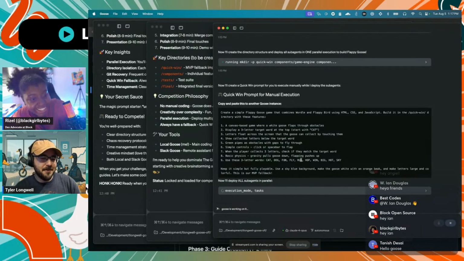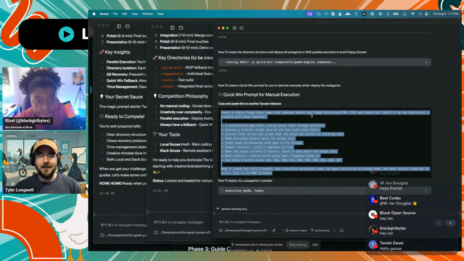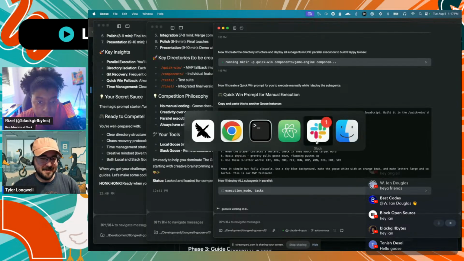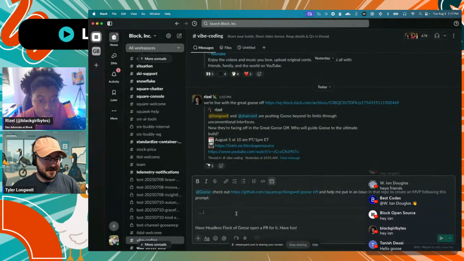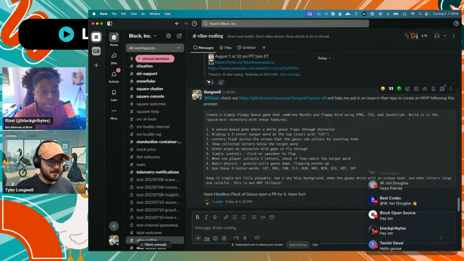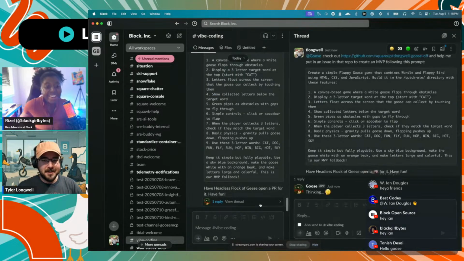Okay, sorry, go ahead. The first thing I asked it to do in the agents file is generate a prompt for me. And we're going to try and just get a quick win prompt. I'm going to try to get the Goose Slack bot to help me with this. So I've got vibe coding open here, and I'm just going to copy paste the prompt and ask the Goose Slack bot to open an issue with this prompt. And then Headless Flock of Yeast is going to go ahead and open a pull request for me, hopefully fully implementing our quick win prompt. Oh, wow. You're going really advanced for us. This is awesome.